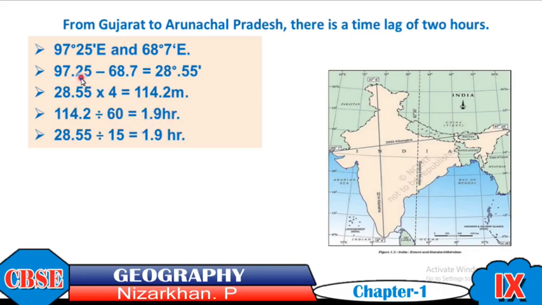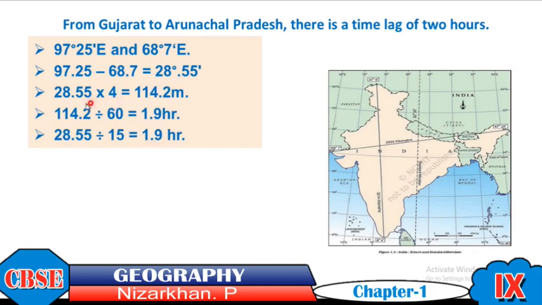So first of all, we find out the degree difference. From the highest number, we subtract the lowest: 97.25 minus 68.7. So we got the degree difference between these two longitudes, that is 28.5. The 28.5 we can easily divide by 15, then we will get the exact time difference.